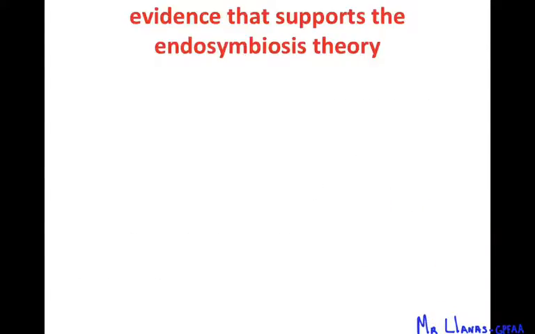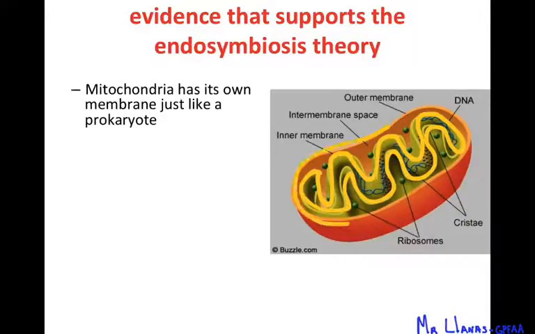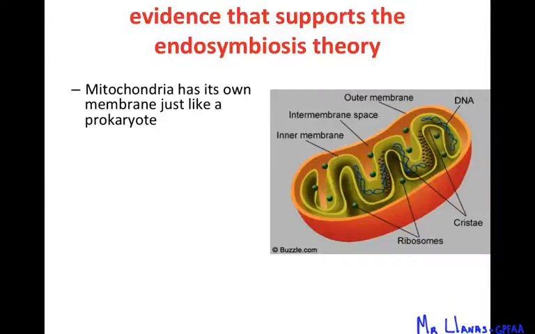So mitochondria is the first organelle that was engulfed by this prokaryote that became a eukaryotic cell. Now, there's evidence that supports this. Some of the evidence is that mitochondria have their own membrane, just like prokaryotes. So you can see here, I'll outline it, the mitochondria has this membrane, but it also has this membrane, so it has a double membrane. And that evidence is used to support that, yeah, this cell was engulfed by another cell.